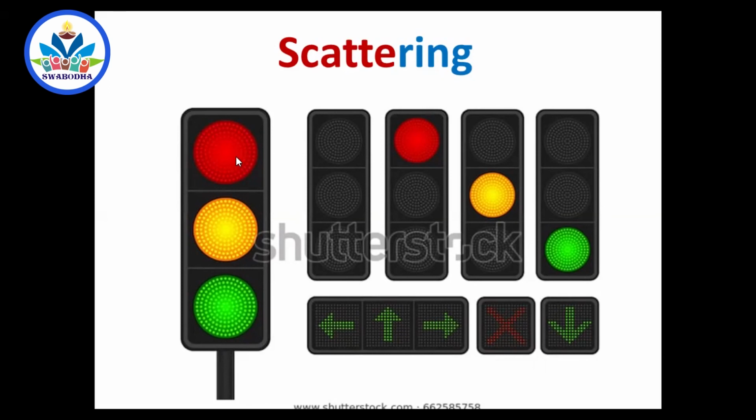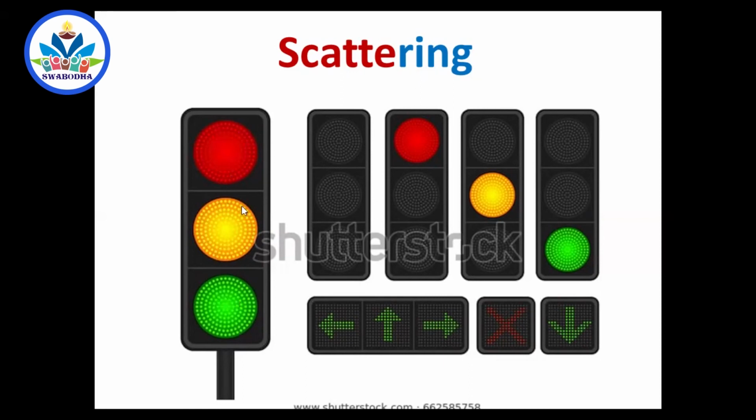Suppose there is mist or fog in the atmosphere, and you have chosen green light as the danger signal. Green will scatter more, and birds and other objects, aeroplanes, may not be able to identify the green color from a distance. So you may not be able to see that the green color is on. So danger signals are always reddish in color. In a traffic signal, the stop signal is very important. If you don't stop when the stop signal is on, then an accident may occur.